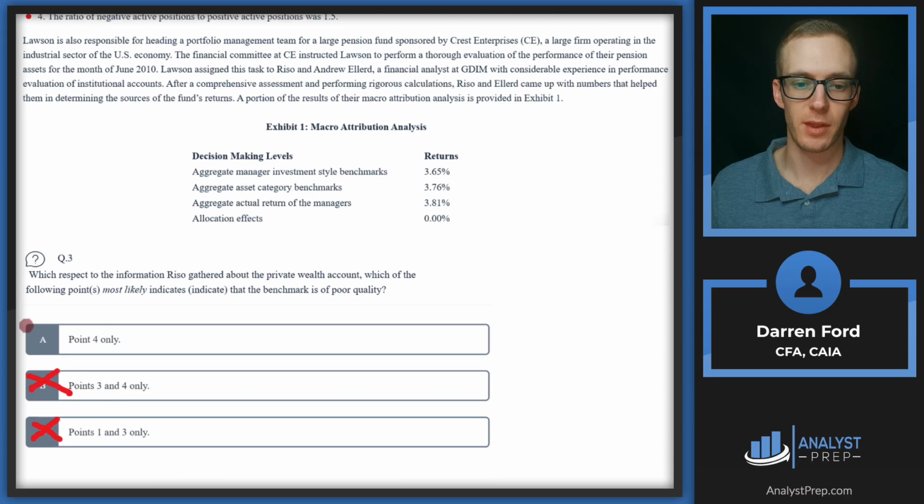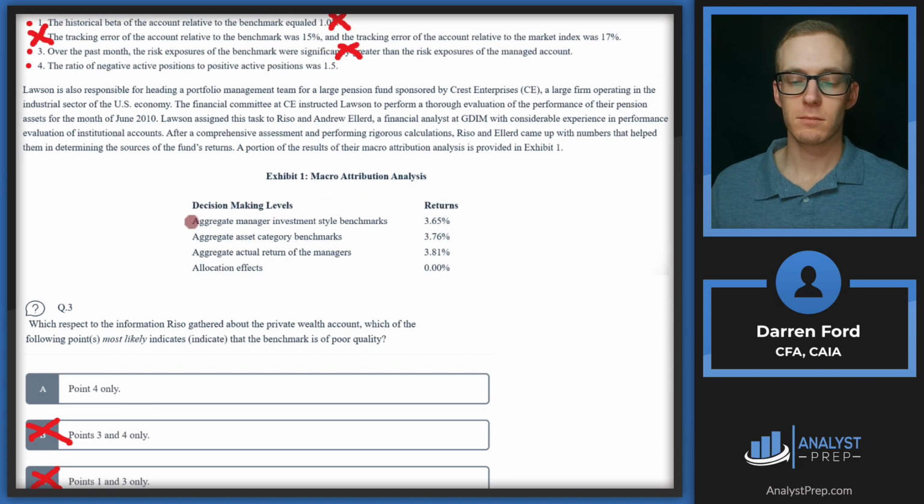So it looks like we're just left with A, point 4. So let's make sure point 4 is indicating poor benchmark quality. The ratio of negative active positions to positive active positions was 1.5. So this is indicating that they're holding 60% of the portfolio in negative positions, which means they're going short.